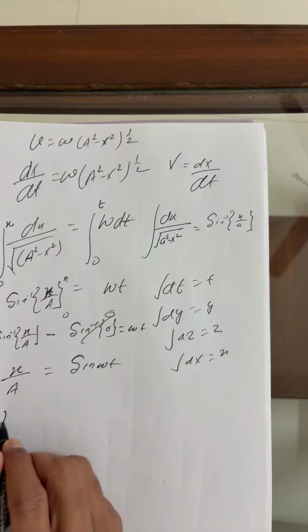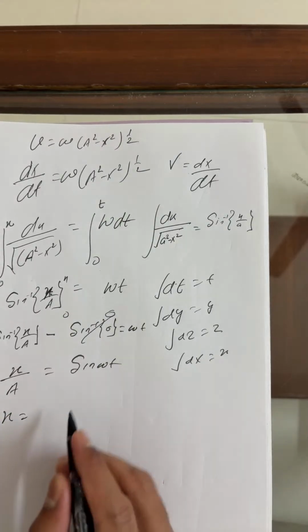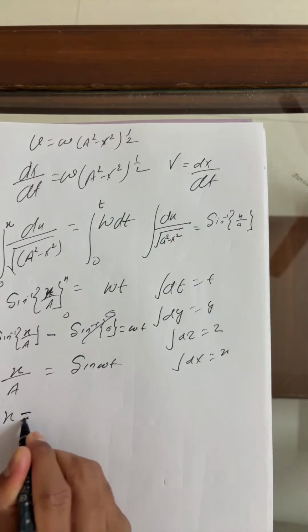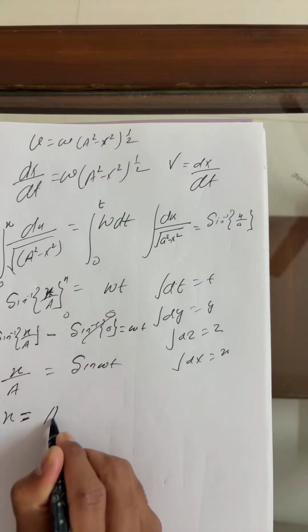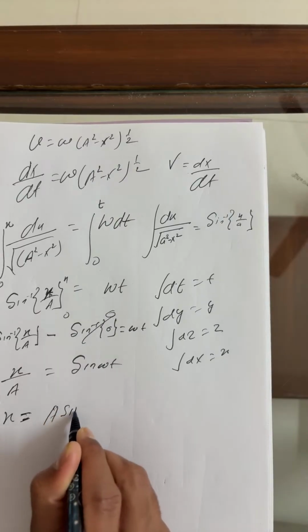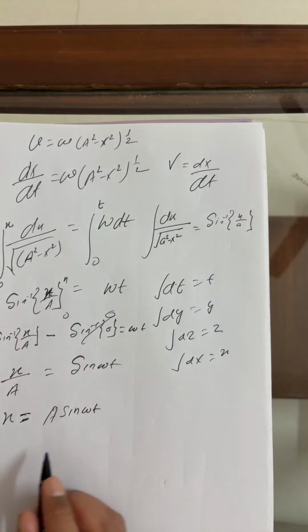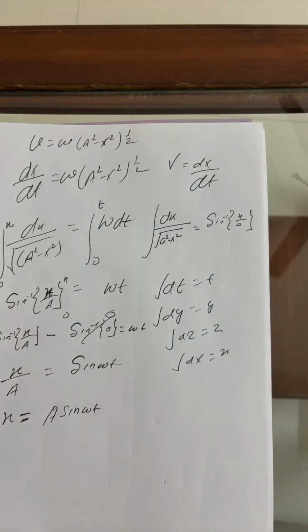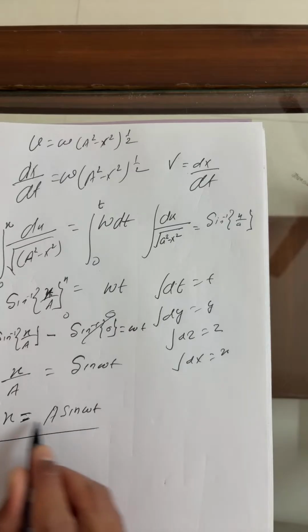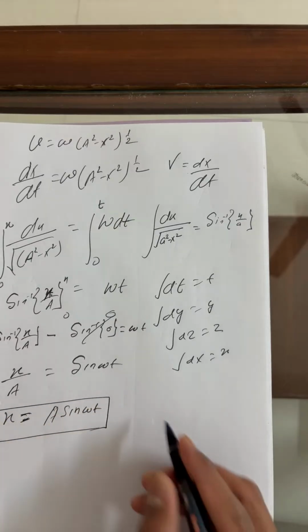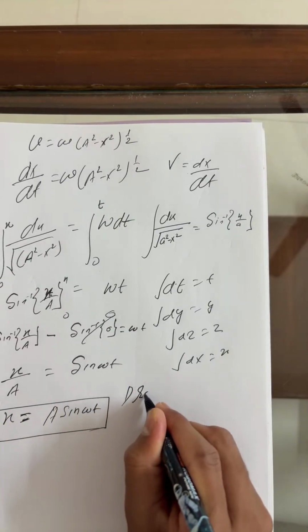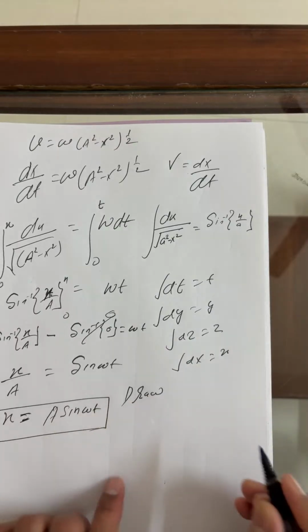X you will get as a function of time t: x equals a sine omega t. So here you need to draw a graph, student. I'm not skipping any point.